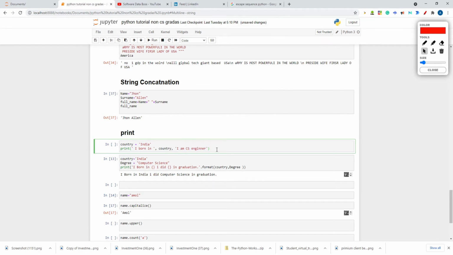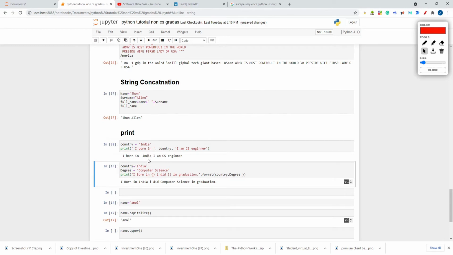So what's happening here in a Python print statement: if you want to include a variable inside the print statement, then you have to give a comma. Whatever string you want to write, you write, then give a comma, then whatever you want after that. If I hit this, then I born in India. So see, I born in is coming as a string, then the variable country is India, and then I am a CS engineer. Like that you can print.